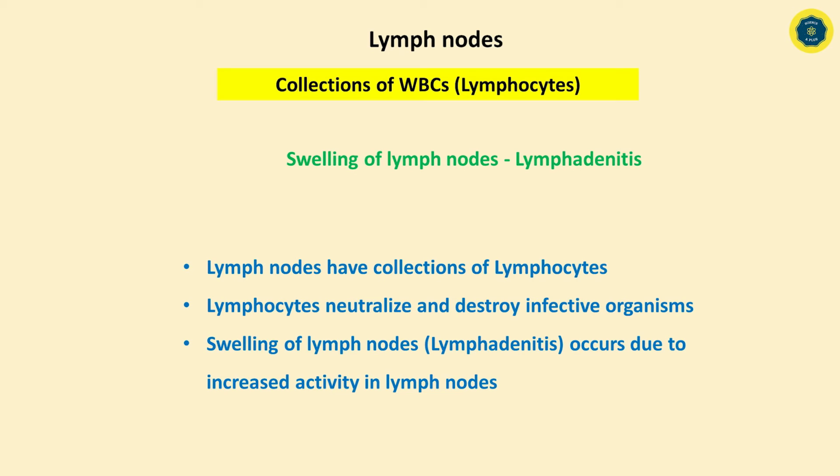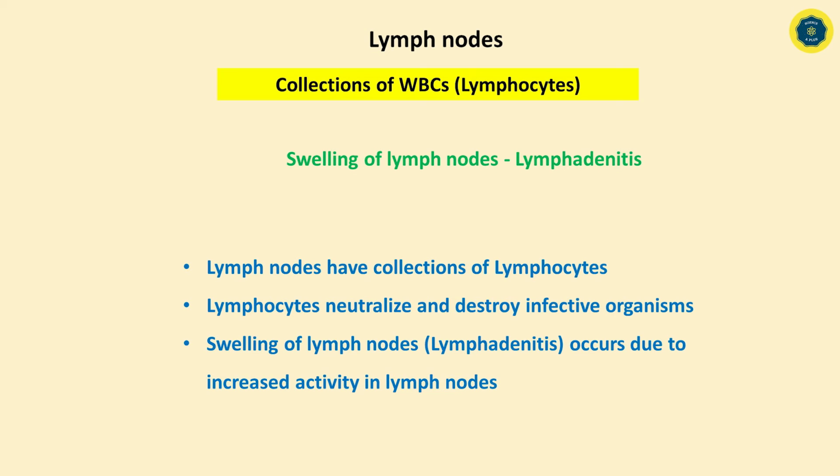Let's learn some information about lymph nodes. These lymph nodes are small structures. They contain a collection of WBC. We call them lymphocytes, and we also know these lymphocytes as white blood cells. There are some instances when you have faced swelling of lymph nodes. We call it lymphadenitis. This is a kind of disease. Mostly it happens when you are facing an infection.